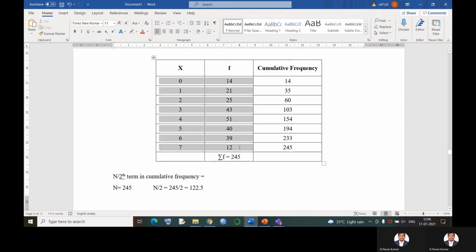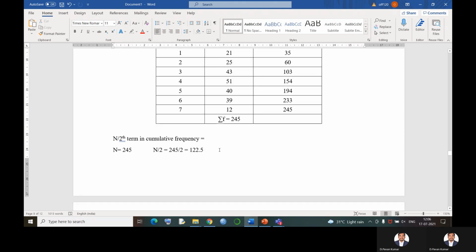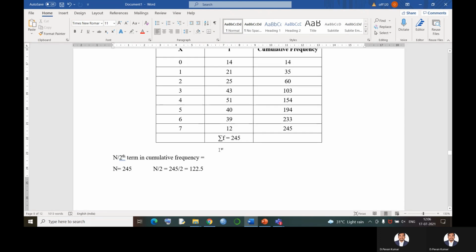See, I can write this distribution as 0, 14 means I write 0 for 14 times, 1 for 21 times, 2 for 25 times. If I write all the observations, I get 245 observations, out of which I need to identify the 122.5th term.